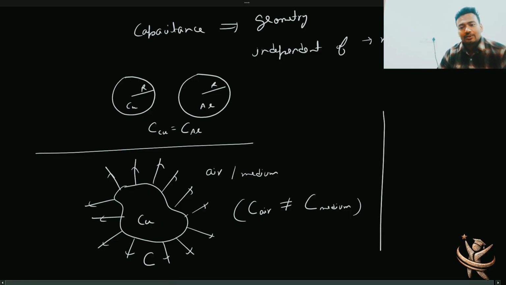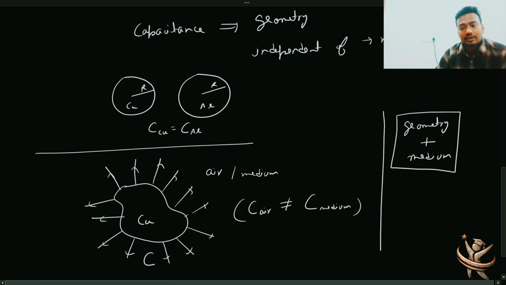So two things you just understood here. एक है आपका geometry plus medium. These are the two strong parameters which are deciding कि किसी भी conductor का capacitance क्या होना चाहिए. ठीक है, let's move ahead.